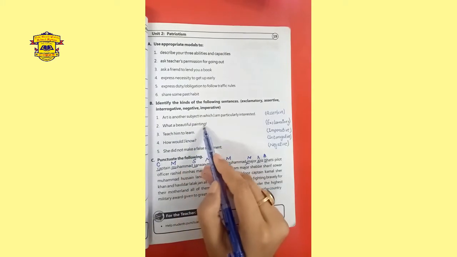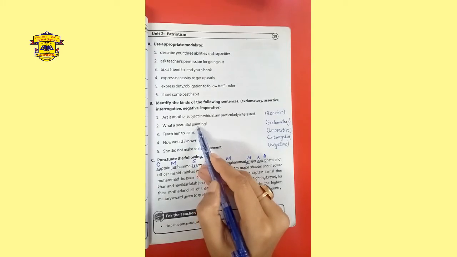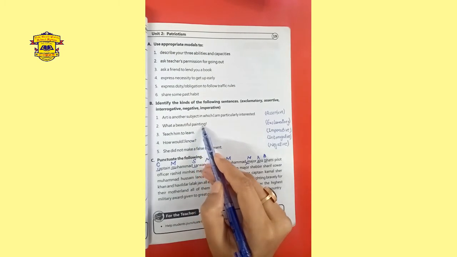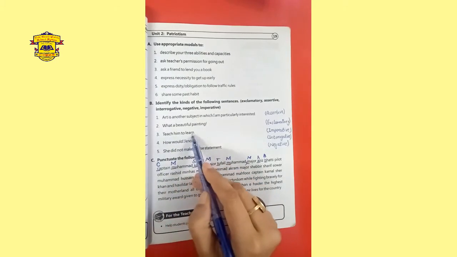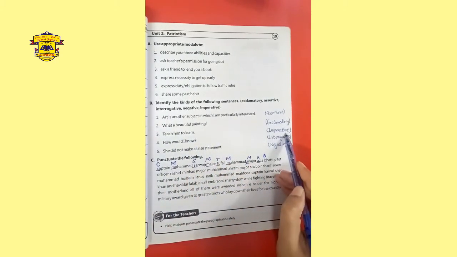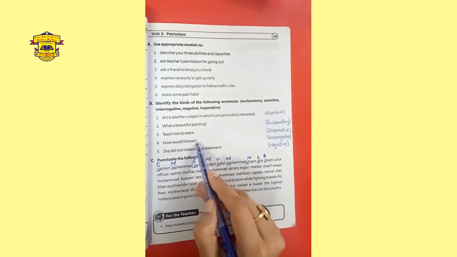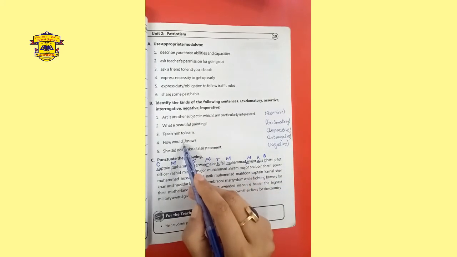Second, what a beautiful painting. In this sentence, we are surprised about the painting. When we see something very new, then our expression will be like this. Third, teach him to learn. Imperative sentence. Fourth, how would I know? Question mark. Interrogative sentence. Here we are asking a question.